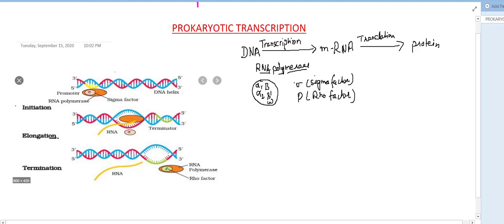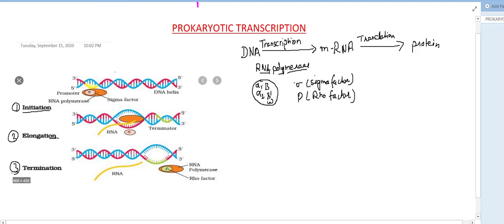So transcription occurs in three processes: initiation, second elongation, and third termination. The sigma factor attaches at the time of initiation of transcription. RNA polymerase alone does the process of elongation. During elongation, the RNA polymerase gets attached to the strand and does the polymerization of mRNA.